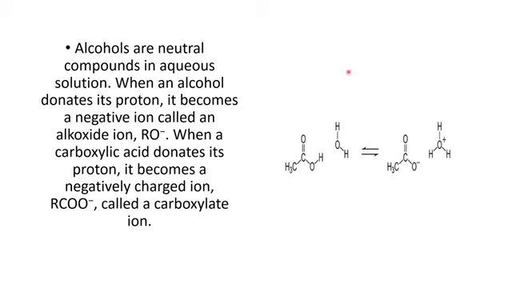Okay, now you will see the reaction. In this reaction we have carboxylic acid. In the presence of water there is formation of the carboxylate ion and H3O positive, as shown in the following reaction. If we take the example of alcohol, there will be formation of RO negative and H positive, and in the presence of water the same reaction will proceed, with formation of H3O positive. Next slide, please.